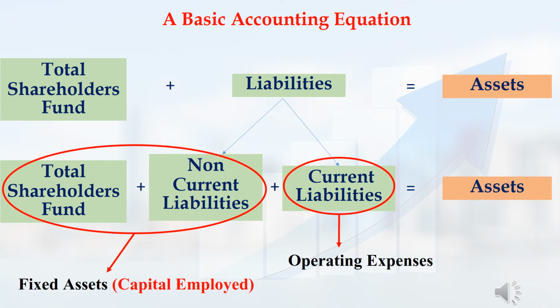In the accounting equation, the remaining part is total shareholders fund plus non-current liabilities. This value denotes the fixed assets of that company, like land, buildings, equipment. Like this, total shareholders fund plus non-current liabilities denotes the fixed assets of that company. So total shareholders fund plus non-current liabilities is considered as the capital employed of a company.